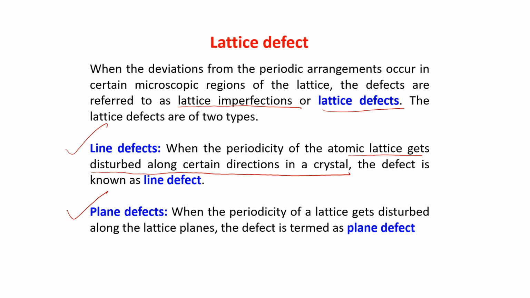The next slide I will show you. The defect is known as line defect. And plane defect, when the periodicity of the lattice gets disturbed along the lattice plane, within a plane, the defect is termed as plane defect.